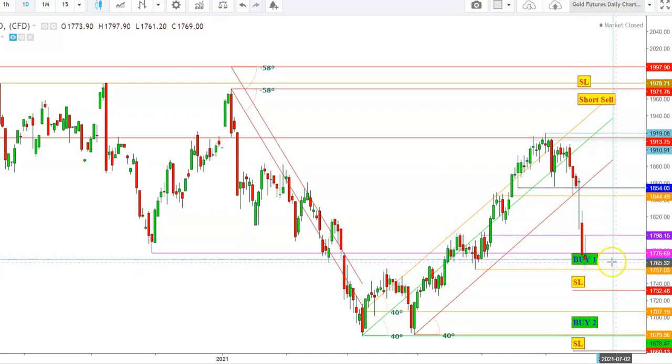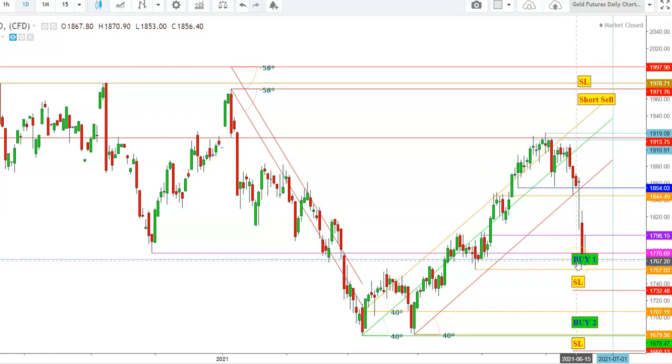So here you can see that the gold futures have formed an exhaustive candle on June 18 in a daily time frame, which could confirm the continuity of a downward pressure, because in a daily time frame the gold futures could not reach the immediate resistance at the levels of 1798 and found a sharp sell-off here. So I find that if the gold futures are not able to hold above the levels of 1732 during the upcoming week, we'll see this fall continue up to the levels of 1697, where my second buy zone is.